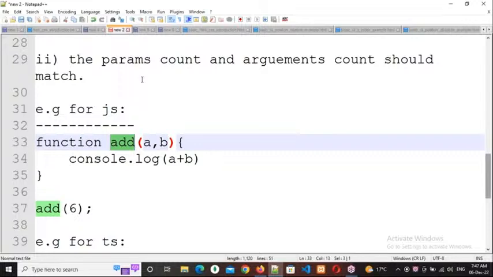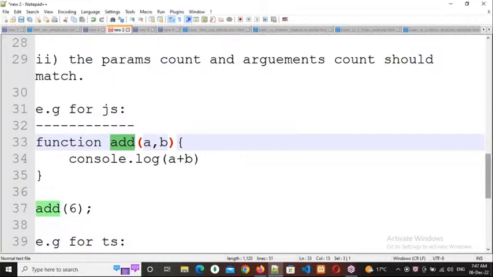Example for JavaScript. In order to write a function, we need to use the function keyword and then the function name. Here it is add, then parentheses and curly braces. Inside, console.log(a + b). Is it clear, everybody? Can you respond? Yes, sir.